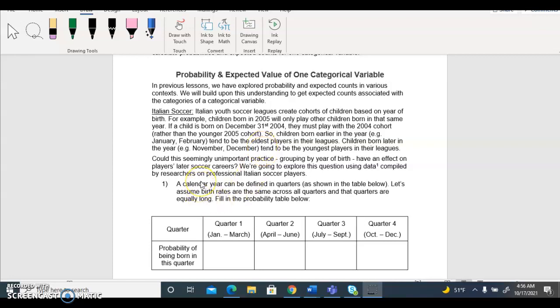Welcome to support activity 15A, probability expected value of one categorical variable. Please read the introduction of the activity, then we start to answer the question.